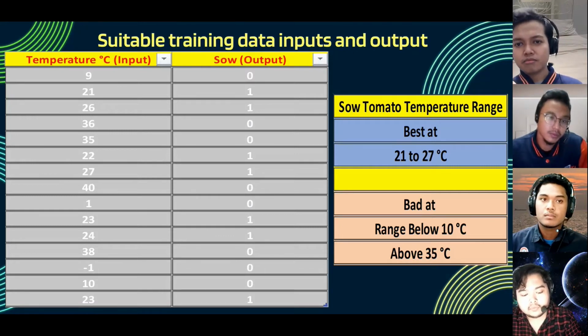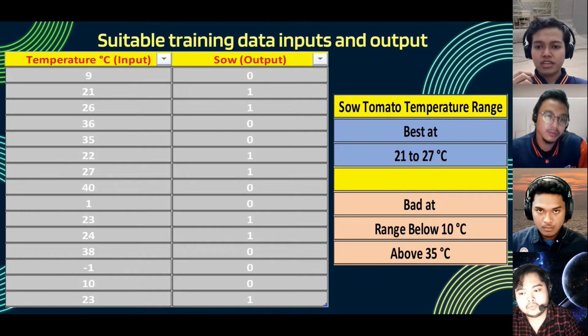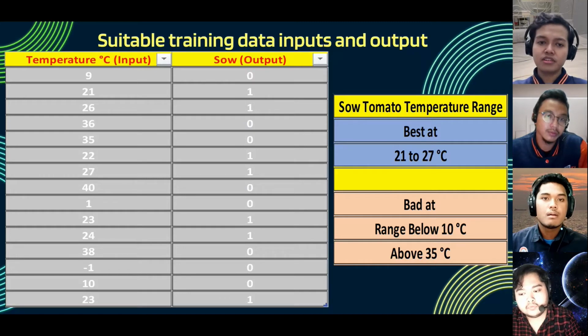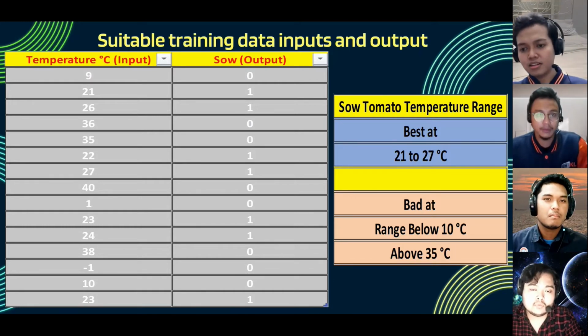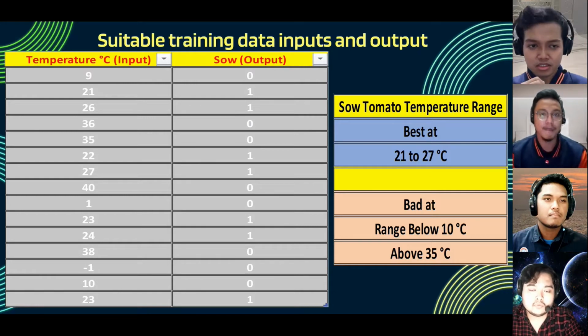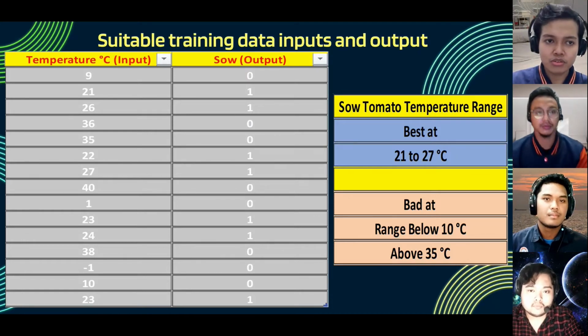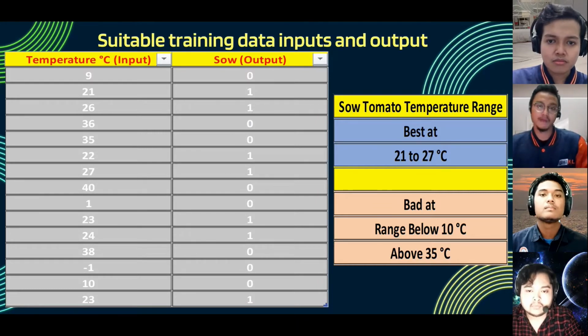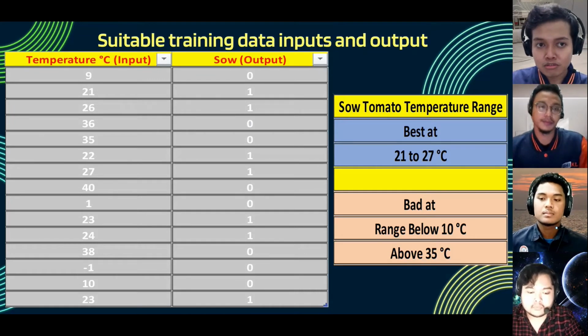Say right now the best temperature to sow tomatoes is around 21 to 27 degrees, while a bad temperature is below 10 degrees or above 35 degrees. In the output we can see the numbers 0 and 1. 0 means it's not the right time to sow, it's bad, and if it's 1, it's a good time. So in this table it's one way to predict when is the right time to sow tomatoes at a good temperature, because not every day or every week or every month will have a suitable temperature for the tomatoes to grow.